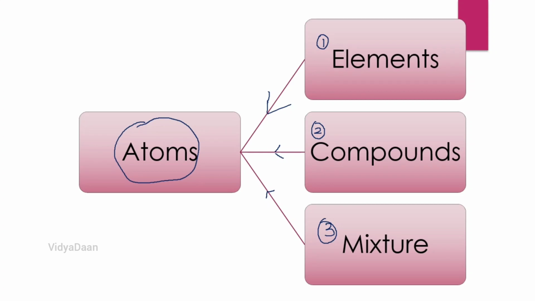I repeat, elements, compounds and mixtures are all made up of atoms. So we can safely say that even our hair is made up of atoms, our skin is made up of atoms, the clothes we wear, everything is made of atoms, right?